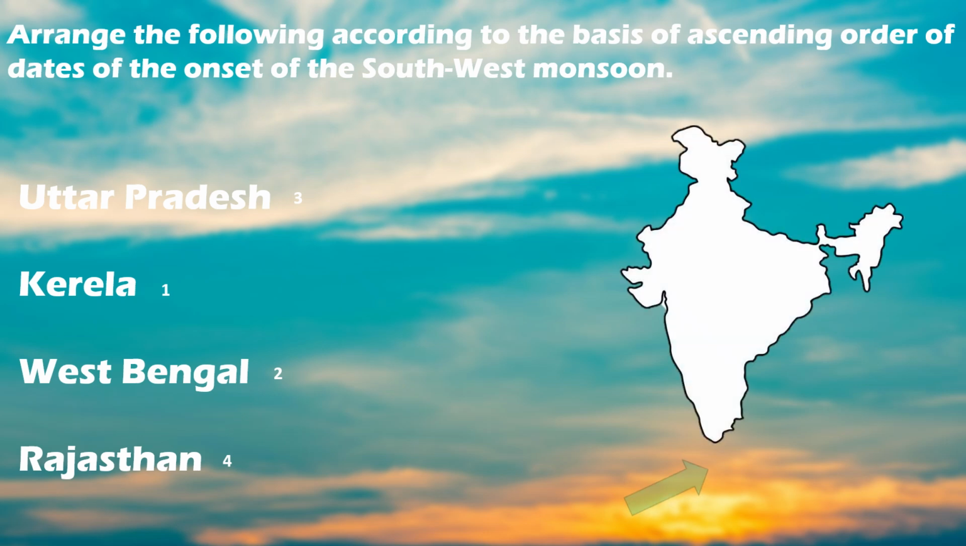Because the Arabian Sea branch of the southwest monsoon winds enters India through the state of Kerala. Next, the Bay of Bengal branch of the southwest monsoon winds enters India through the West Bengal part. Next, the Arabian Sea branch extends up till UP and finally it reaches Rajasthan.